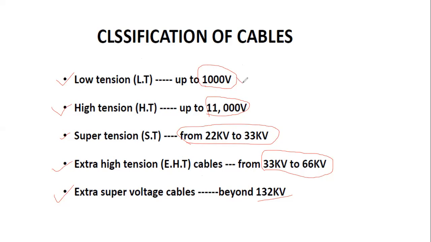Low tension cables are used up to 1000 volts, high tension cables up to 11,000 volts, super tension cables from 22 to 33 kilovolts, extra high tension cables from 33 to 66 kilovolts, and extra super voltage cables up to 132 kilovolts. These are the various types of cables classified depending upon the voltage levels.